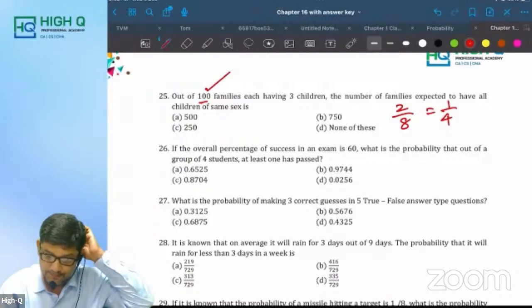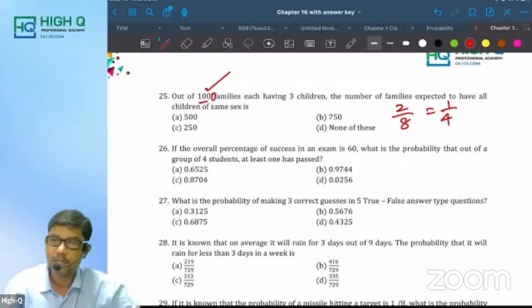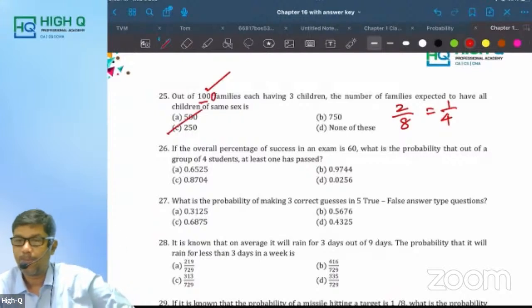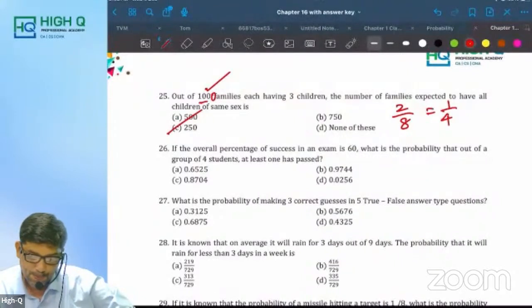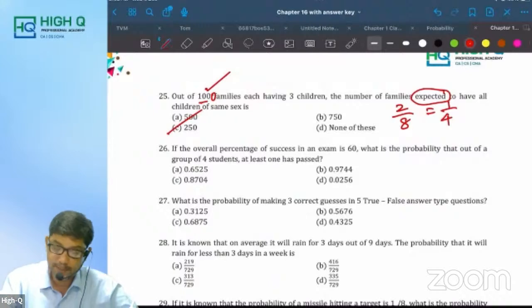100 or 1000? It should be 1000 families. 1000 into 1 by 4 is 250. The number of families expected. The meaning of expected is what? Mean.